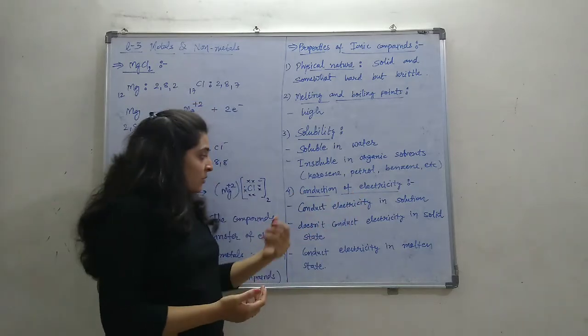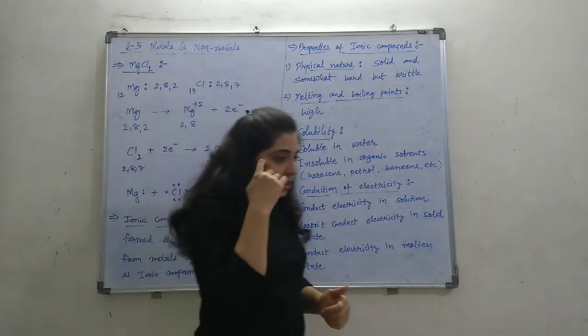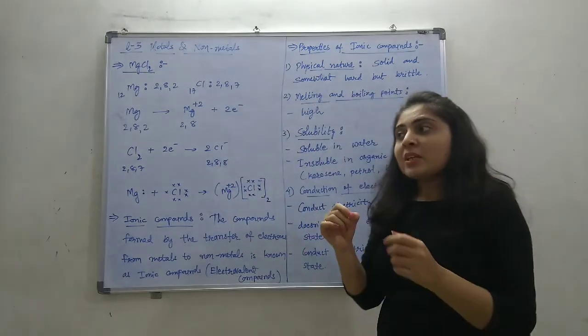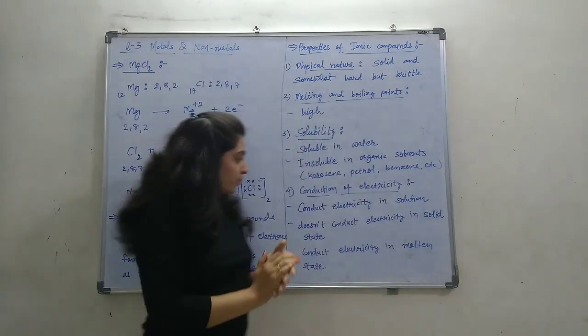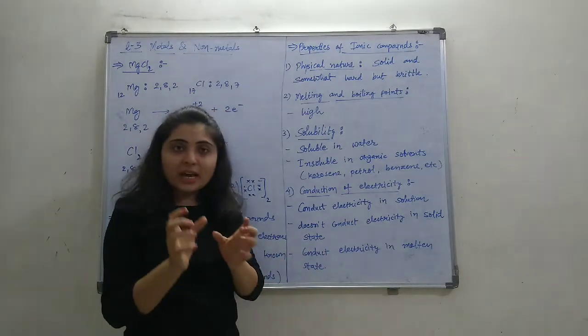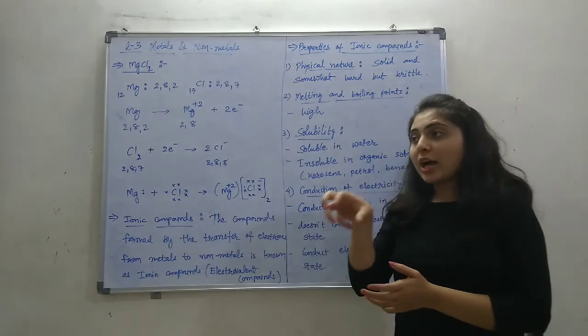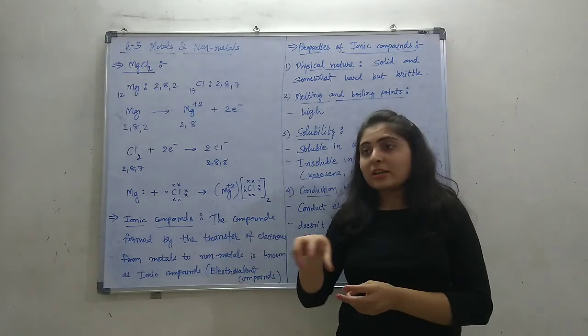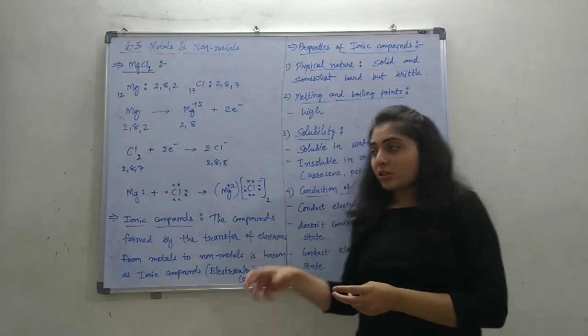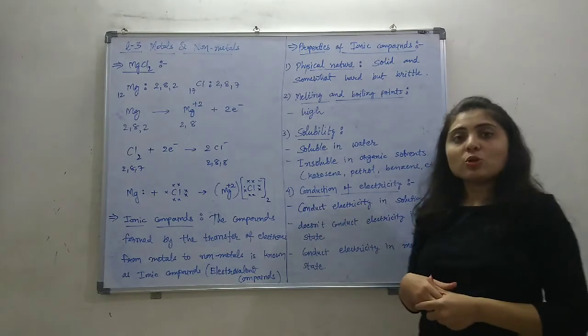So in these organic solvents, the ionic compounds are not soluble. Conduction of electricity. In the solid form, they don't conduct electricity. But if these ionic compounds are made soluble in water, and we make the solution, they conduct electricity in solution form.